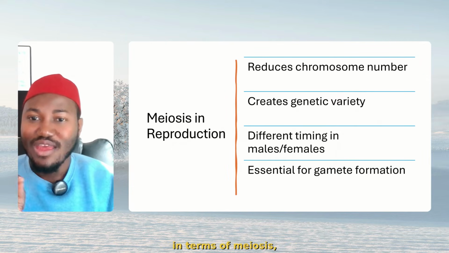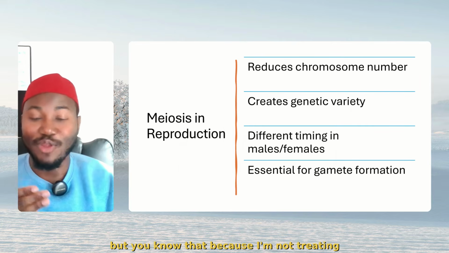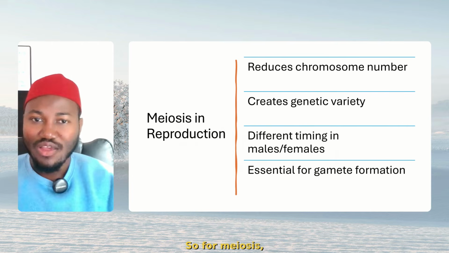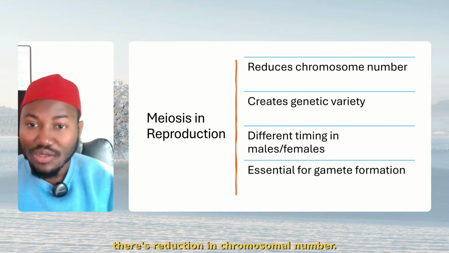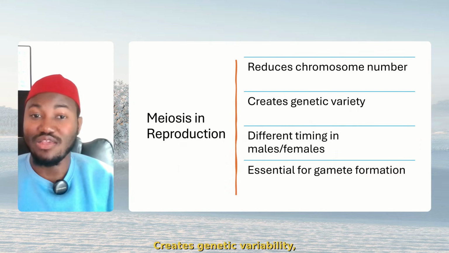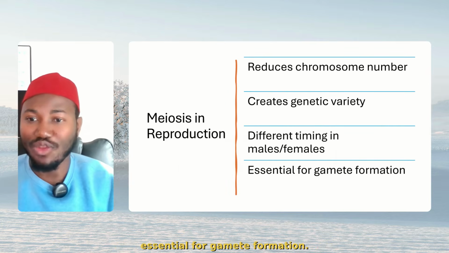Very important. Now, in terms of meiosis, I'm not going to go into this, because I'm not treating genetics, this is anatomy. And anatomy is location, location, location. So for meiosis, there's reduction in chromosomal number, from diploid to haploid, creates genetic variability, variety, different timing in males and females, and essential for gamete formation.